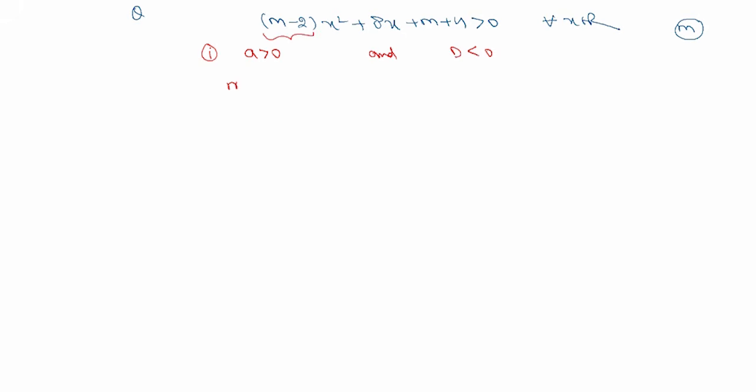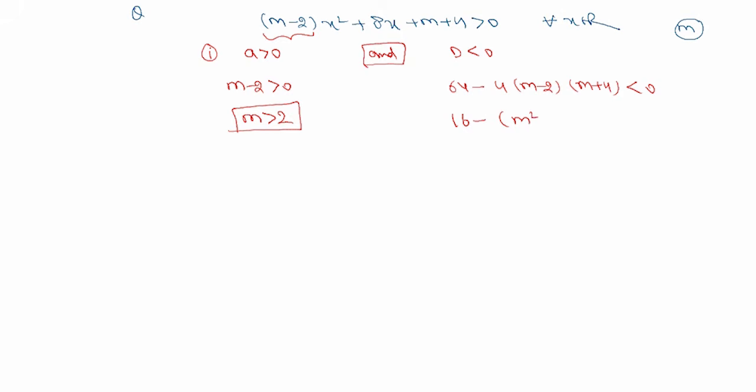So the condition is m minus 2 should be greater than 0, which will give me m greater than 2, and D less than 0. So when I solve D less than 0, I'll get 64 minus 4 times m minus 2 times m plus 4 should be less than 0. So I'll divide by 4. 16 minus m square plus 2m minus 8 is less than 0. So I'll take it on the right hand side. I'll get m square plus 2m minus 24 should be greater than 0.